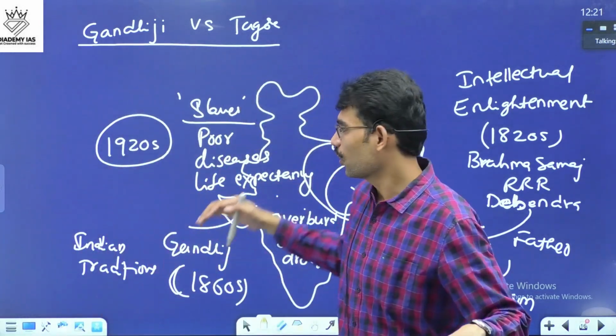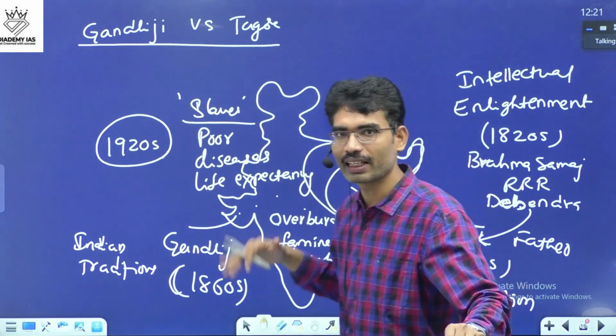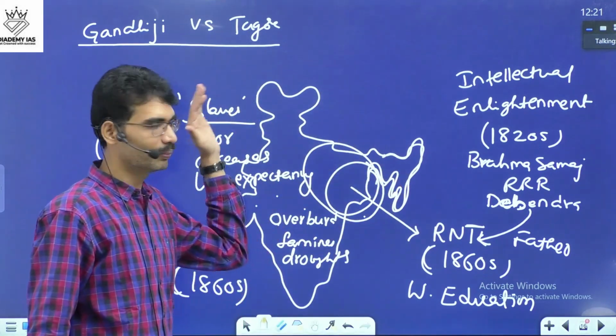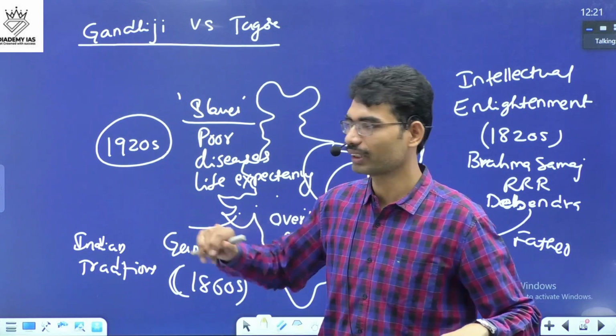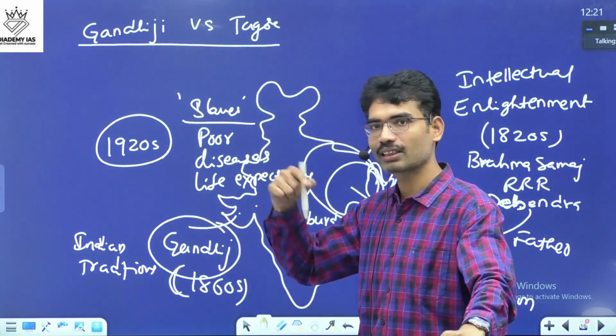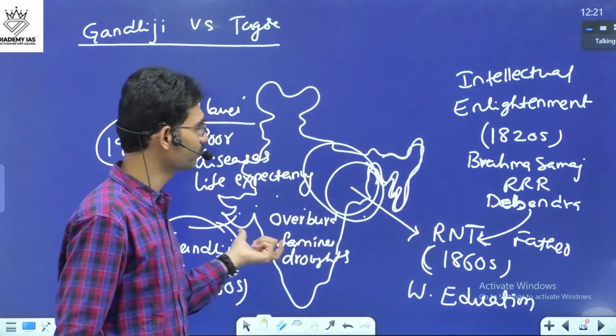The British were taking all the riches of India, but India is a rich country. The riches are going to England, but Indians are becoming poor. So India is a rich country, but Indians are poor. That was the condition. Now Gandhiji's ideas are more towards practical solutions to these issues.